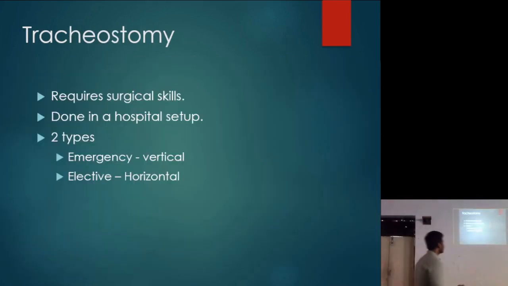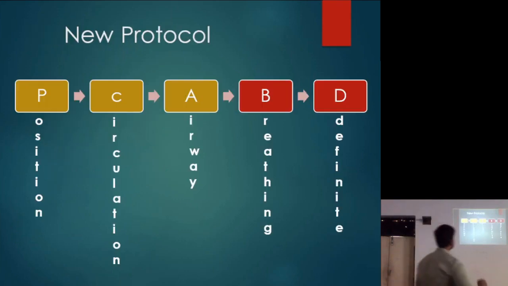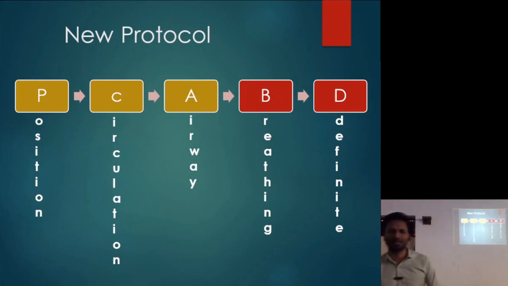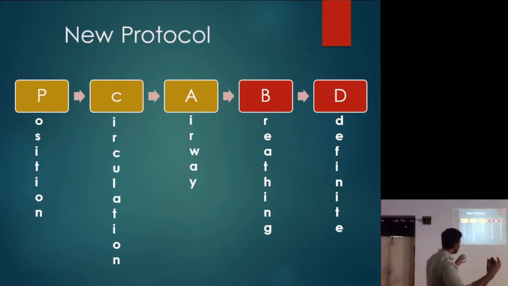Okay, so tracheostomy, as I told you, is going to require surgical skill and surgical training. It is done usually in the hospital setup, and there are two types: emergency, which is done vertical; elective, that is horizontal incision. Okay, I'm not going to go deep into this topic because this won't be an option in case of an emergency. Okay, now once you have established a proper airway, if there was a foreign body obstruction, you've removed that. In case you had laryngeal edema, you've done the tracheostomy or cricothyrotomy, you have established the patent airway.